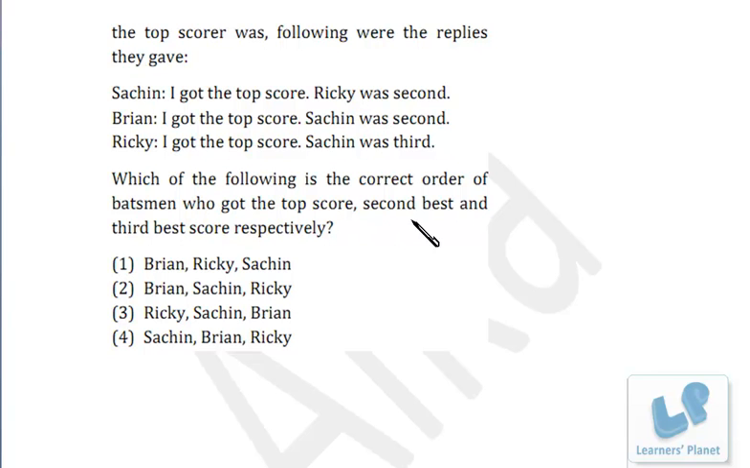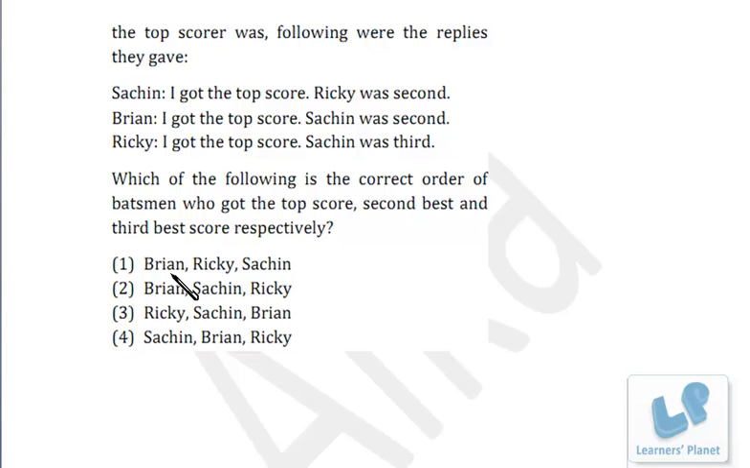Now which of the following is the correct order of the batsmen who got the top score, second best and third best score respectively? Now the best part is we can go by option. That will be very easy, right? Now we just have to verify in which of the options one of the statements made by Sachin, Brian and Ricky is correct and other is incorrect, right? So let's pick up the first option.